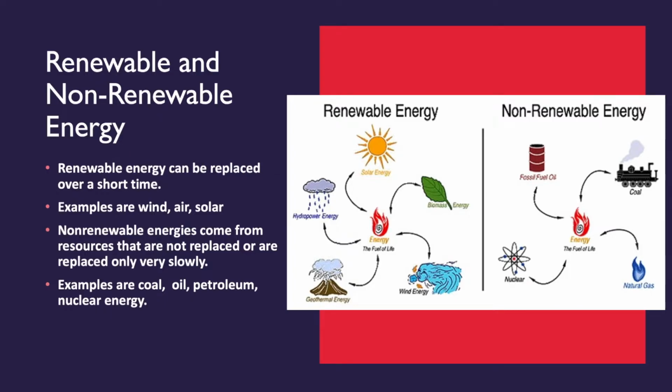So these energy sources can be divided into two different types of energy. We have renewable energy and non-renewable energy. Renewable energy can be replaced over a short time. Examples of renewable energy are wind, air, and solar. Non-renewable energies come from resources that are not replaced or are replaced only very slowly. These examples include oil, petroleum, and nuclear energy.